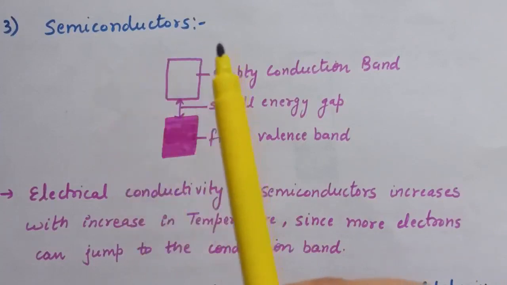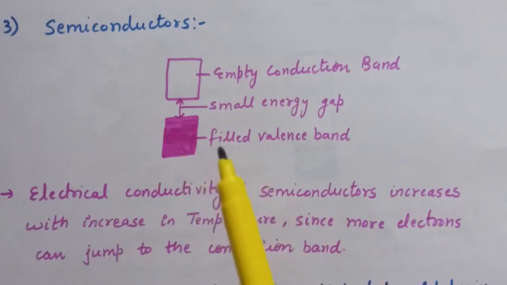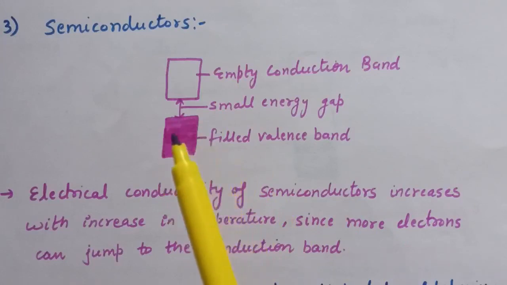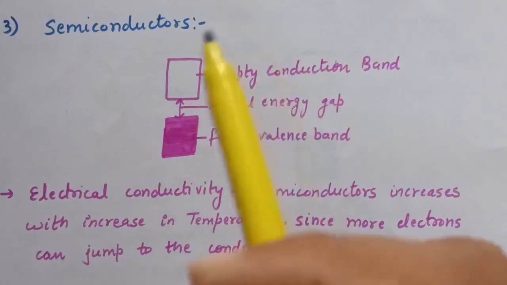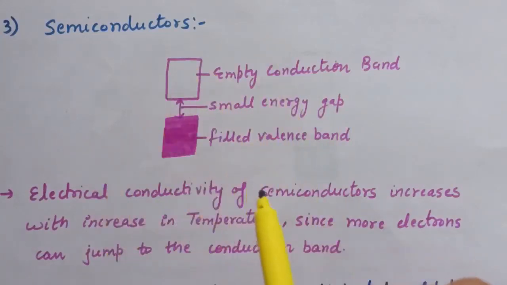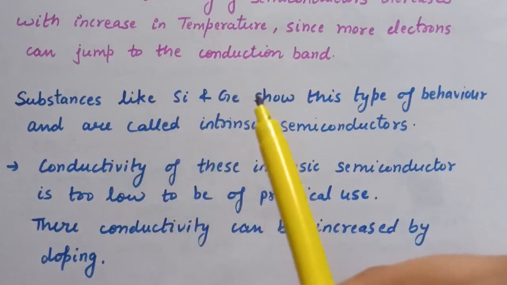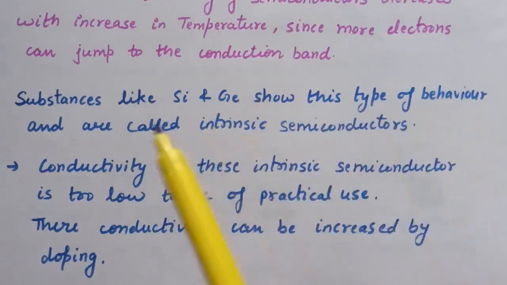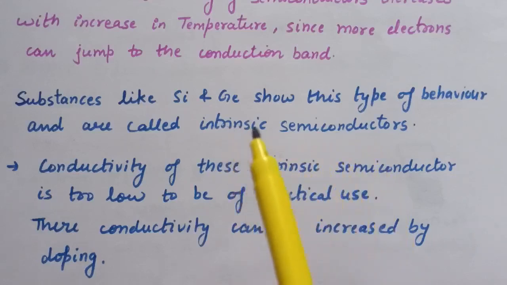In case of semiconductors, electrical conductivity increases with increase in temperature, because when we increase the temperature, more electrons can jump from valence band to conduction band, and hence electrical conductivity of semiconductors increases with increase in temperature. Substances like silicon and germanium show this type of behavior and are called intrinsic semiconductors, that is, pure semiconductors.